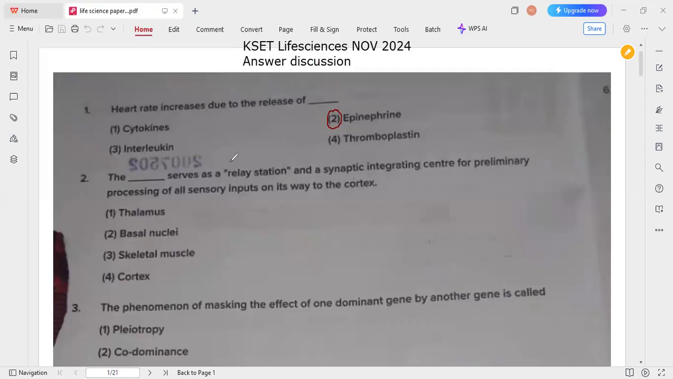So next question, that is second question. Dash serves as a relay station and a synaptic integrating center for preliminary processing of all sensory inputs on its way to the cortex. The answer for the second question is option 1, thalamus. This will receive the sensory information from the body senses except smell, and it relays it to the cerebral cortex for interpretation. That's why it is called a relay station. So option 1 is the correct answer.